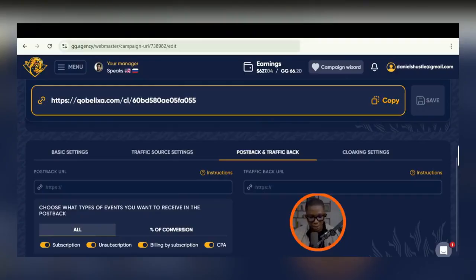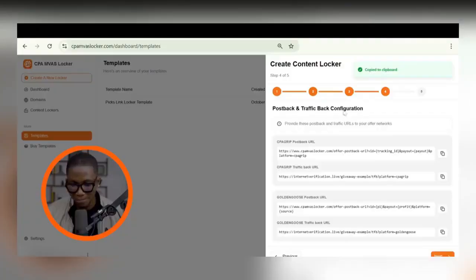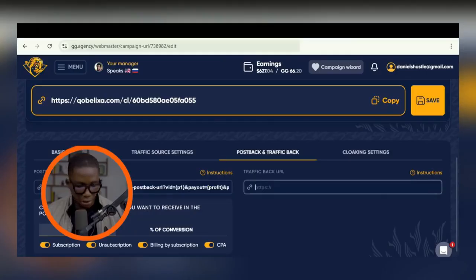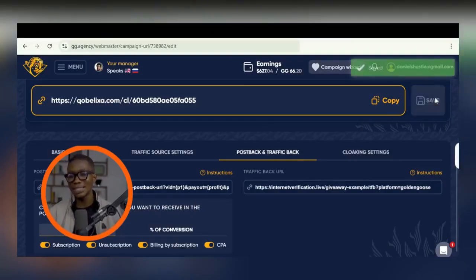On that smart link that I created, I just have to scroll down to the bottom to where it says post back and traffic back. Then you can see where post back URL should be. Paste this right here. Here where it says traffic back, you go back into CPA Canvas Locker. Go ahead and copy this thing right here. Go into here and paste right here. So go ahead and click on save. And you might be wondering why we need to do all these things. You can see it says saved.